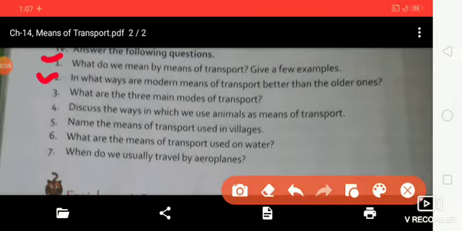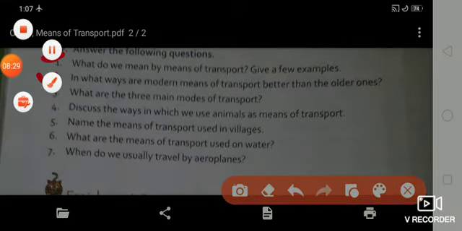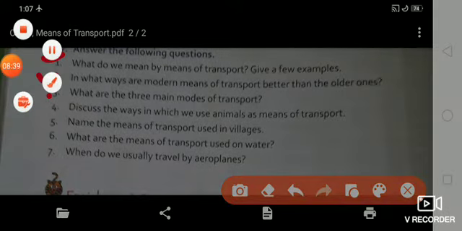Now question number 2. In what way are modern means of transport better than the older ones? Modern means of transport are faster than older ones. Now third one, what are the 3 main modes of transport?